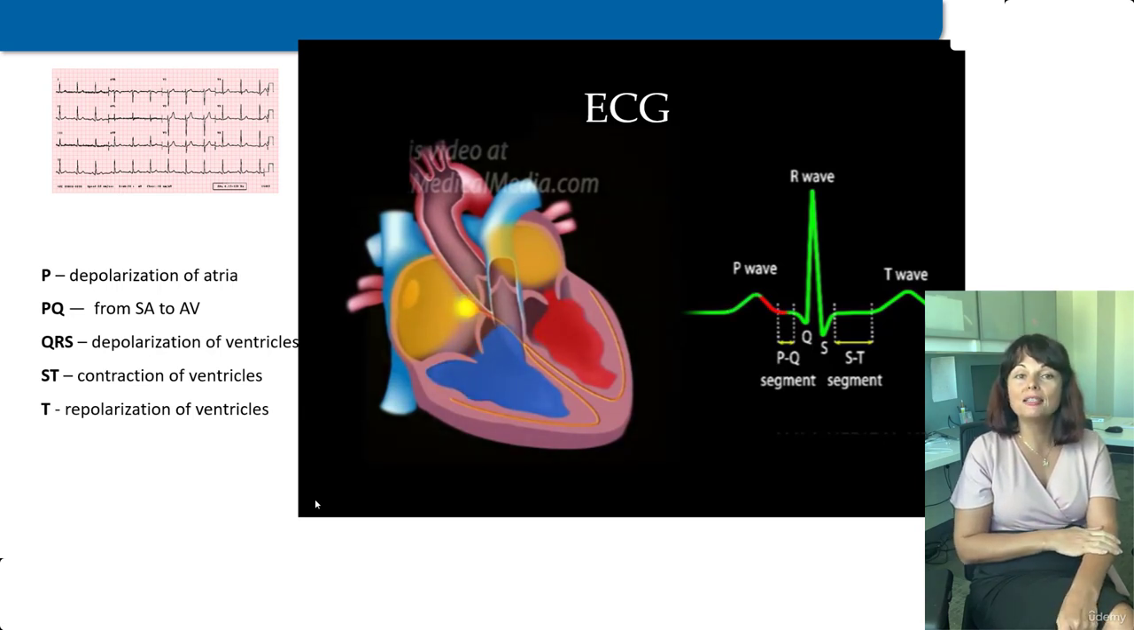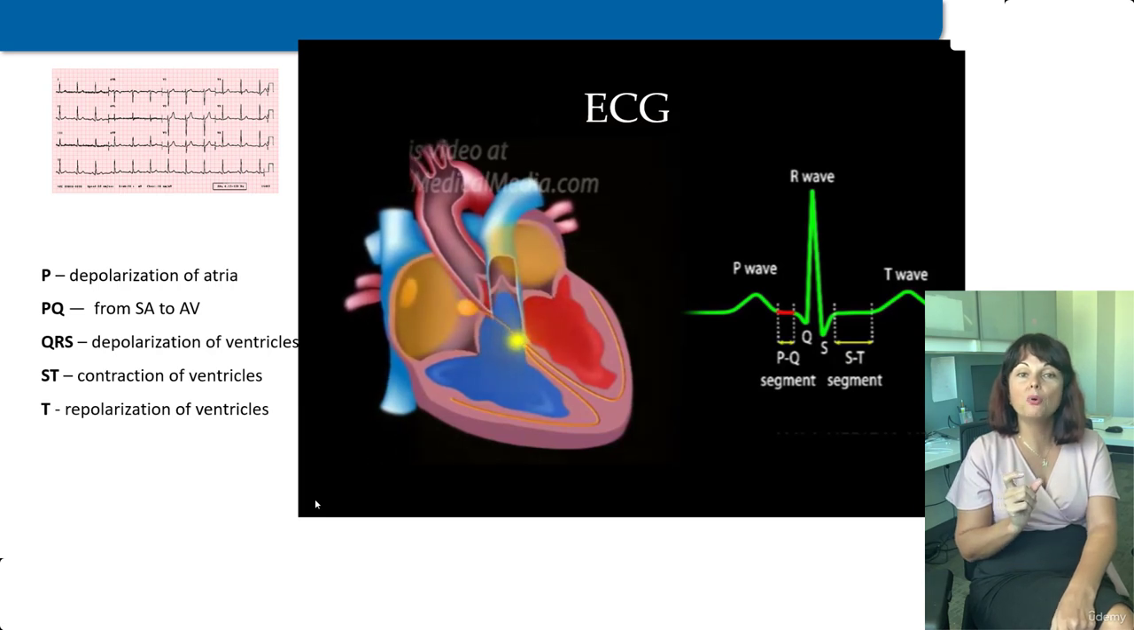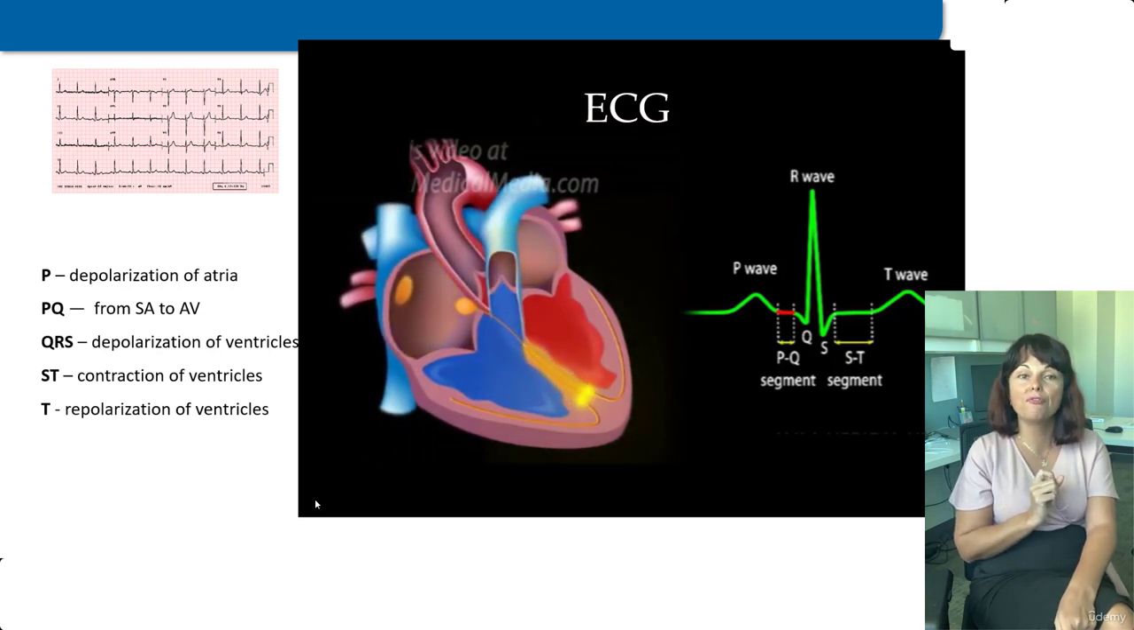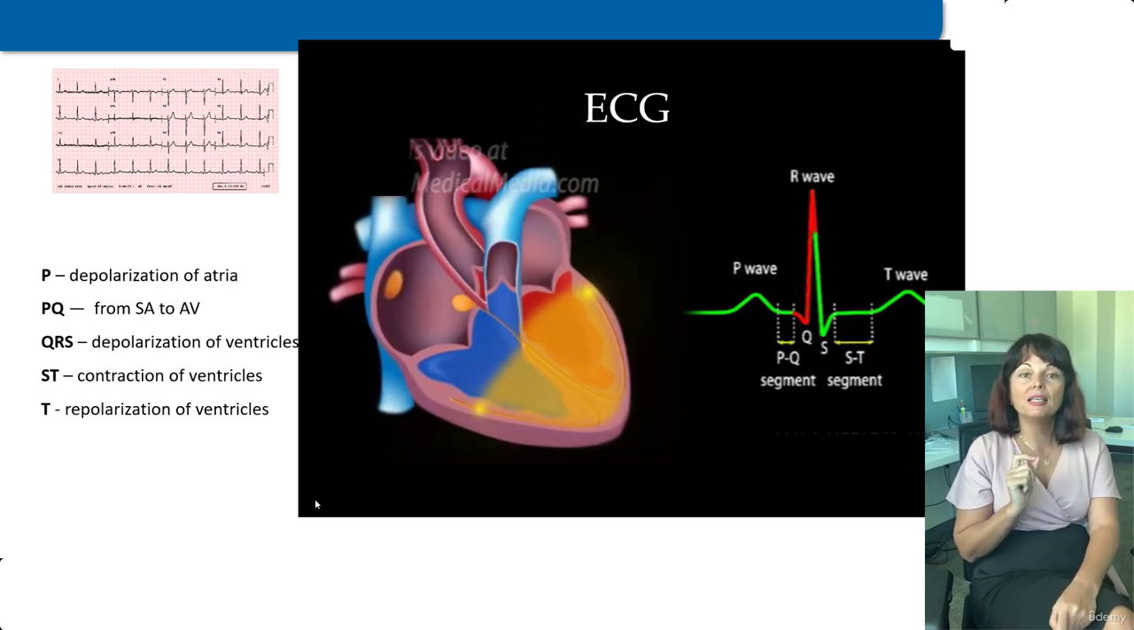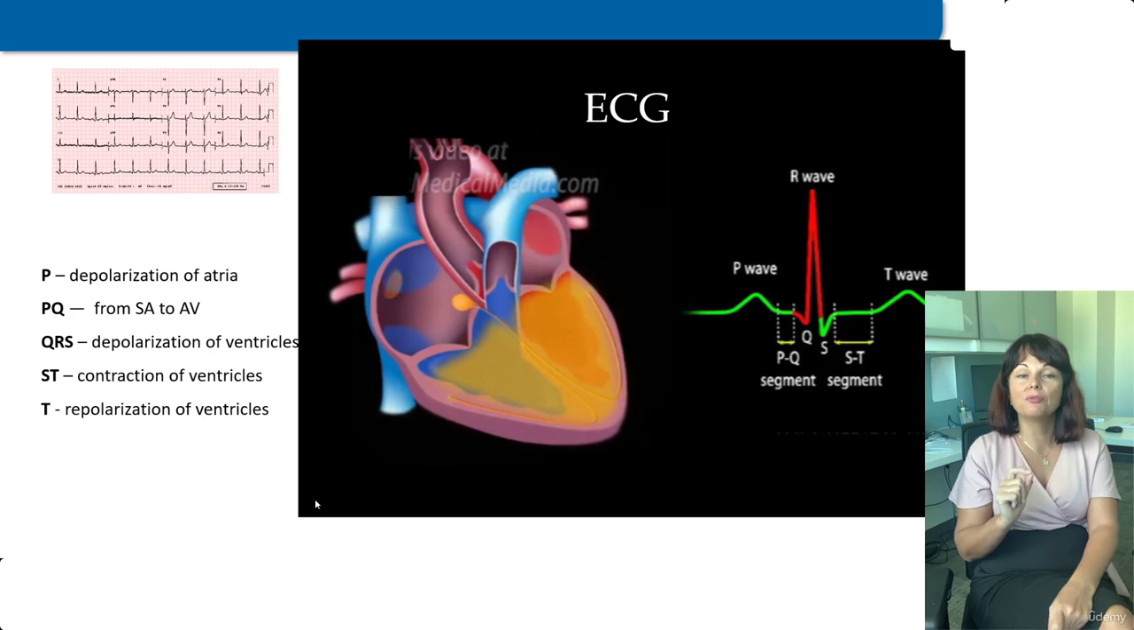The QRS complex marks the firing of the AV node and represents ventricular depolarization. The Q wave corresponds to depolarization of the interventricular septum. The R wave means that depolarization of the main mass of the ventricles is happening, and the S wave is the last phase of ventricular depolarization at the base of the heart.